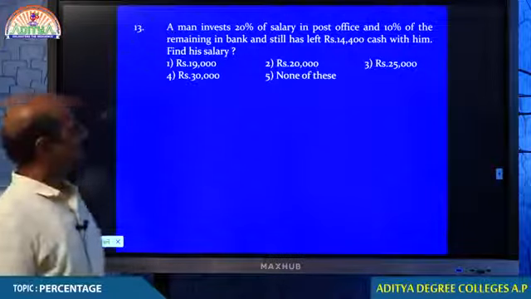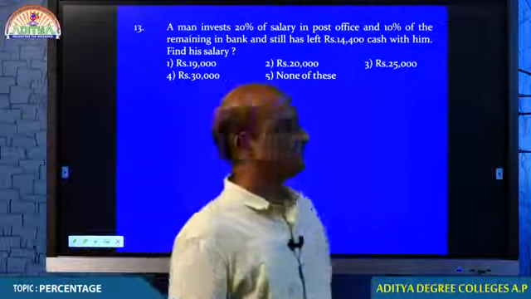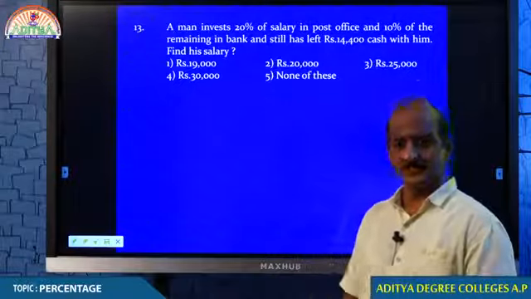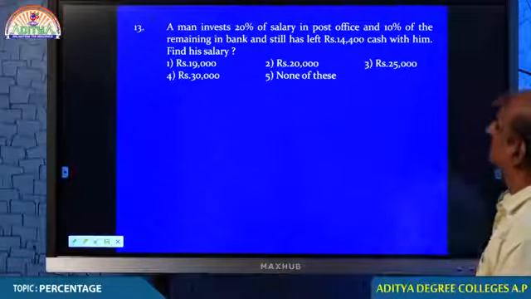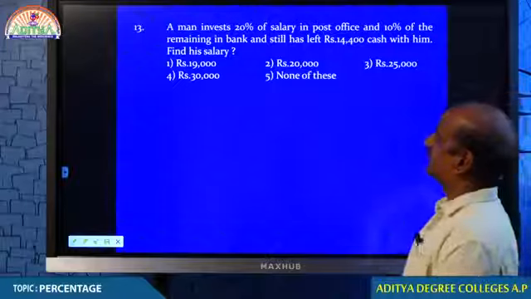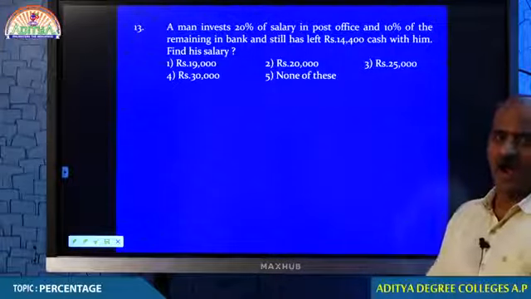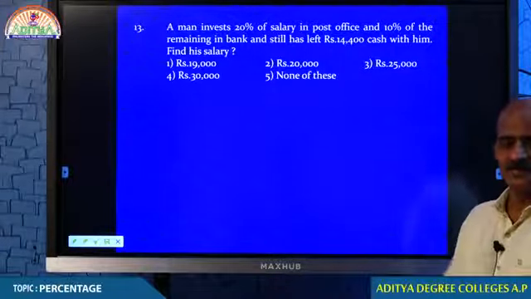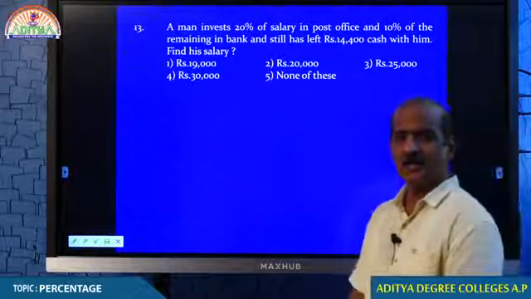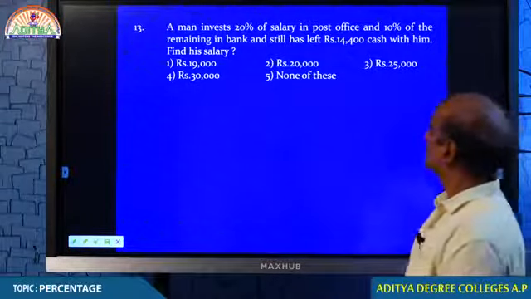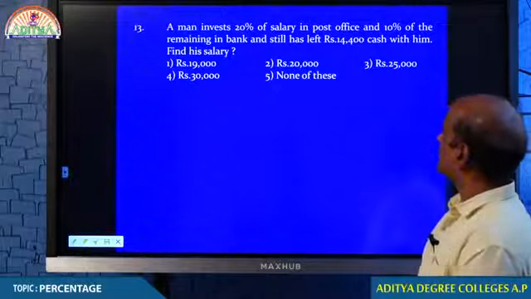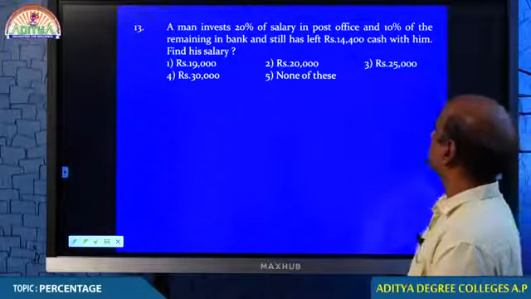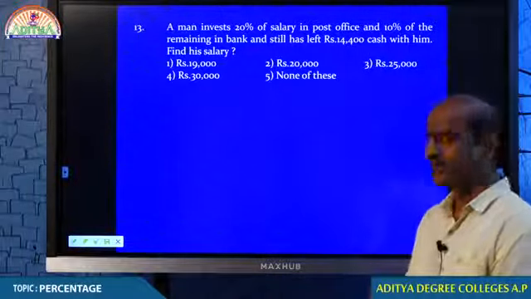A man invests 20% of his money in post office and 10% of the remaining in bank. And still he has 14,400 cash left with him.